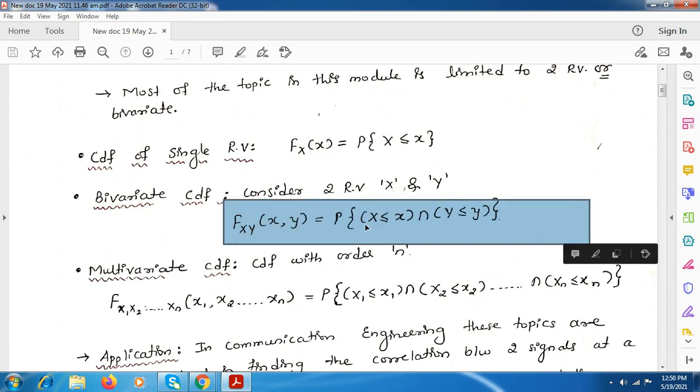You take down this. For a single random variable we used to have one random variable, and here we have two random variables, so we have to consider X and Y. Here instead of X we have X and Y. Here also it is the same, and here the probability of both the random variables we have to consider and take the intersection.